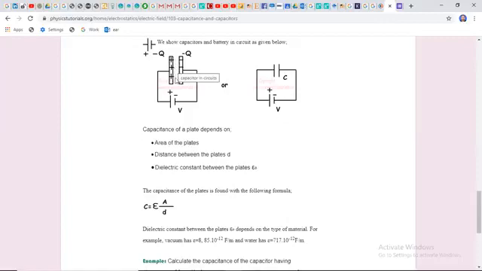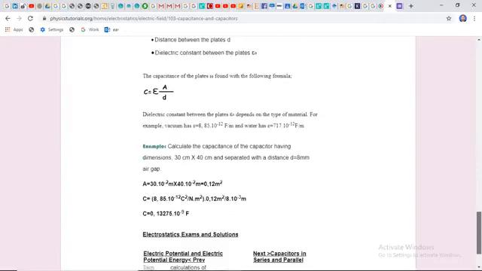Let's say air between the plates, it's a medium of air, or mica, a medium between the plates, or other insulating materials, or water. We cannot use water, but it is a material. So between the plates we use an insulating material, such as mica and bakelite, and others I forgot. These are some concepts of capacitor and capacitance.